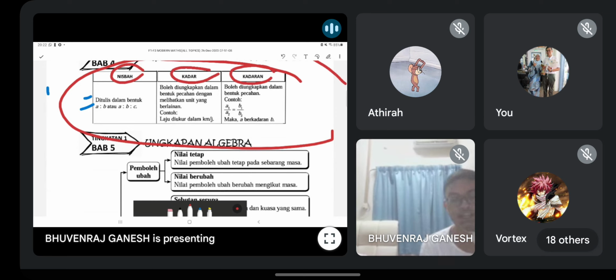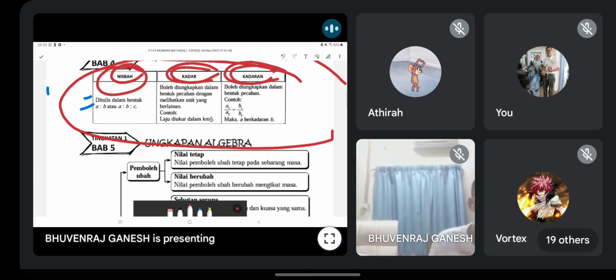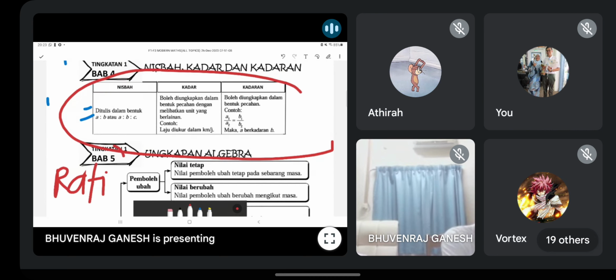Okay, ratio, rate and proportion. Nisbah, kadaran, kadar and kadaran. This one guys, very important, sangat penting. Especially paper 2, they like to ask, write the ratio. Tulis nisbah. A lot of people don't understand the meaning of ratio. Banyak tak tahu maksud nisbah.